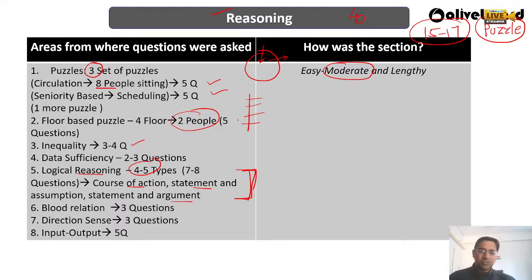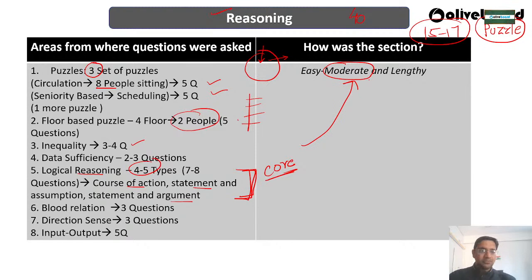So this is also a very core topic of reasoning, puzzle-based, logical reasoning. If you have done it in a very proper way, it is easy to score marks over here, since it is a moderate type of paper compared to last time.